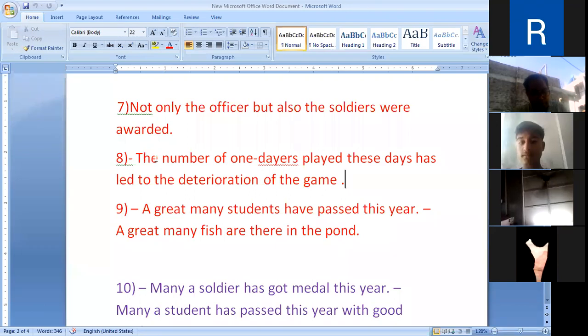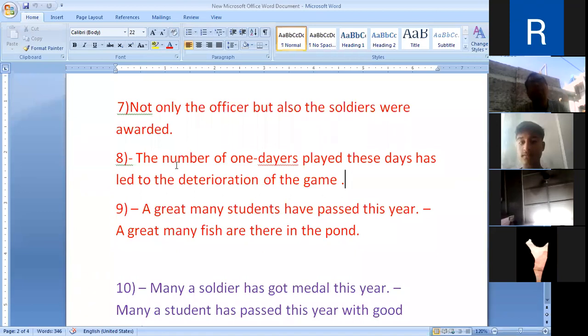If the subject is "the number of", the singular verb is used and the noun is plural.